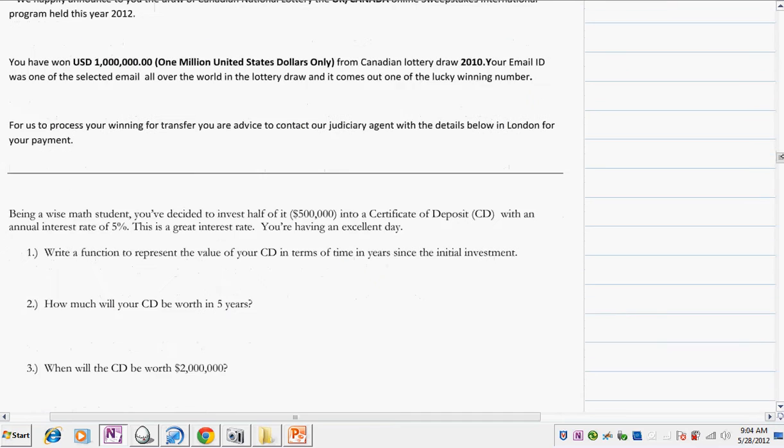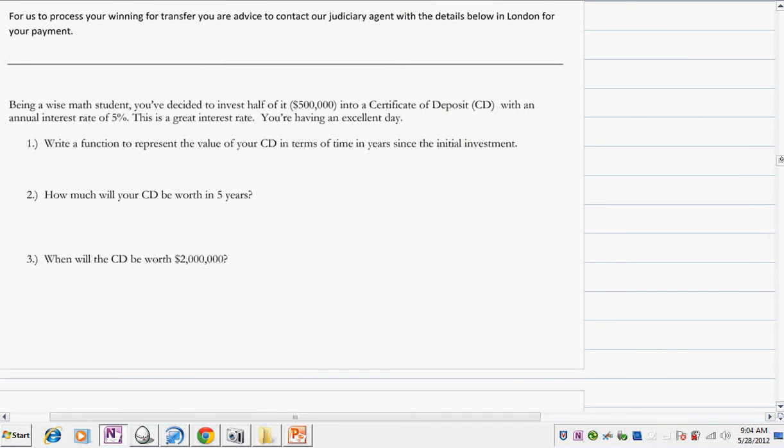You decide to invest half of it in a CD, which doesn't allow you to take money out but gives you a fixed rate over a period of time which you agree to. So you put $500,000 in a CD with an interest rate of 5%, which means you're multiplying by 1.05 each year that it's in there, raised to the t. So that's your function.